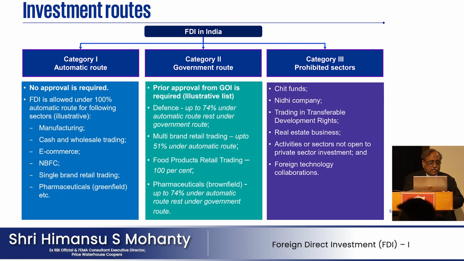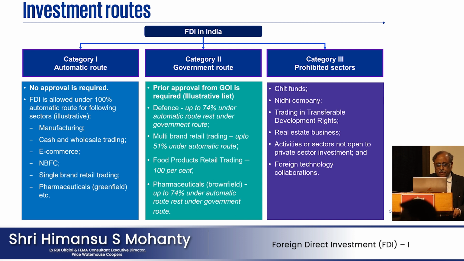The FDI was allowed in the 100% automatic route from the following categories. देखिए लगभग सभी कैटेगरीज के लिए FDI was 100% allowed. Free automatic route. It is a permission, but the permission is automatic. Then we have the manufacturing sector, cash and carry trading, e-commerce, because restrictions we will be talking about them. Non-banking financial companies, single brand retailing, ये discuss करेंगे. I think single brand retailing and retail trading is also permitted. Pharmaceutical greenfield is permitted.